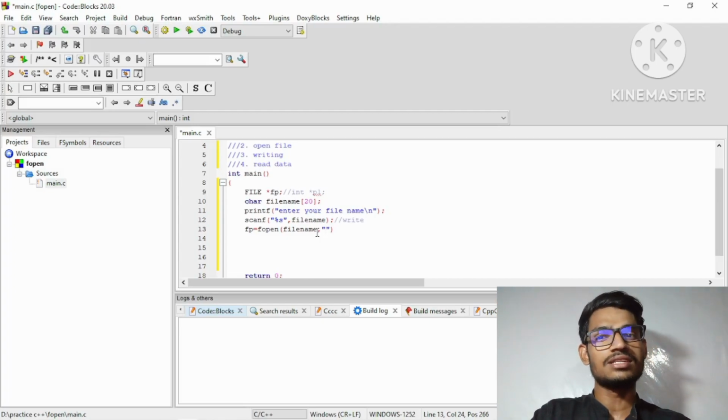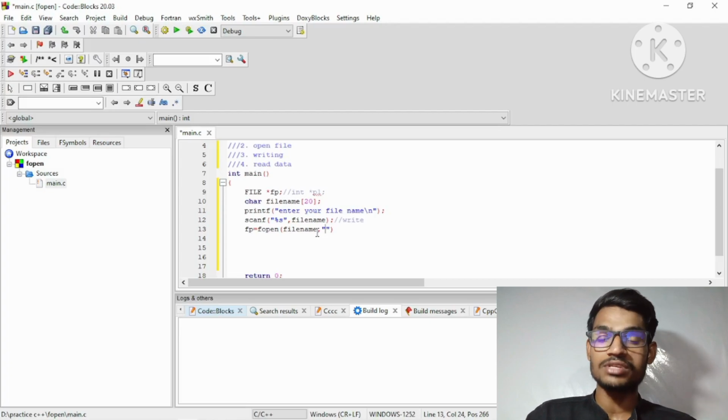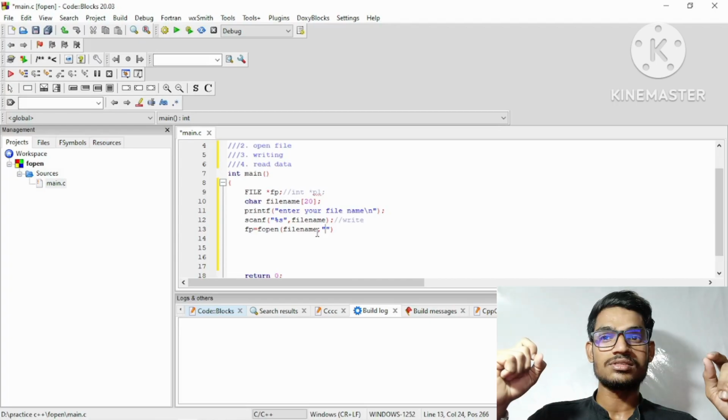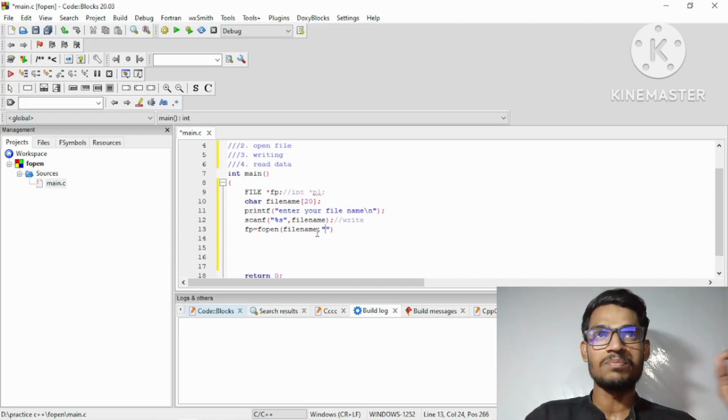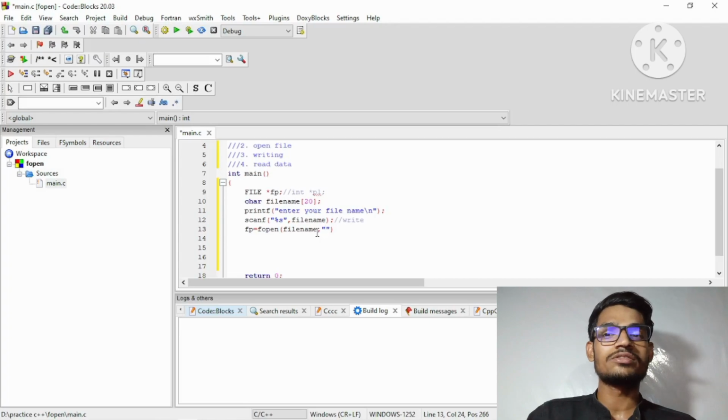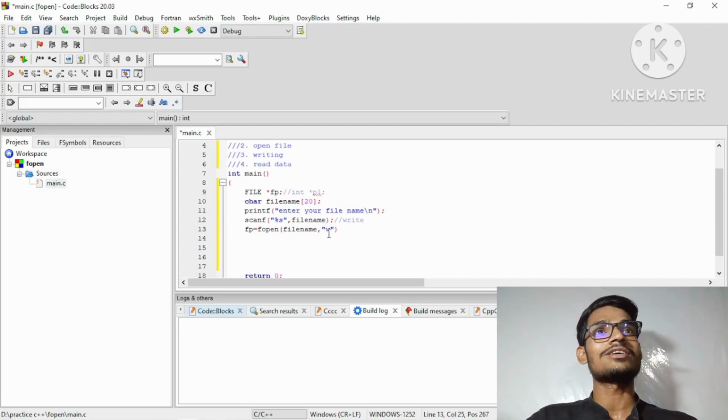So there are mainly three types, but we will also discuss read binary, that is rb, and r plus, that is read and write. For read and write we have r plus, and w plus is also for write and read. So these modes are also there. Okay, so we are just going to see how we can write the source code for writing something in our file.